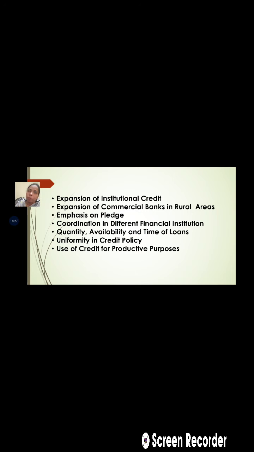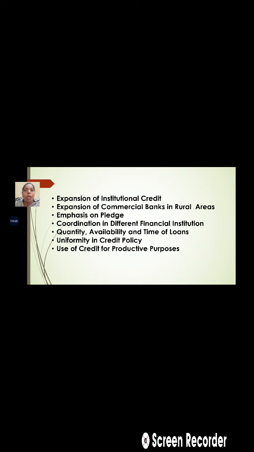Emphasis on the pledge: more and more assets can be pledged, and via the pledge the funds can be provided. Again there is a need for coordination among the different financial institutions. Then there is a need for improvement in the quantity, availability and timing of loans.